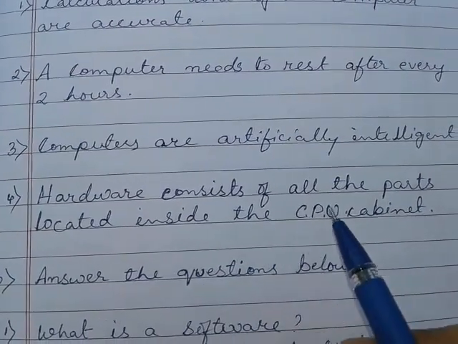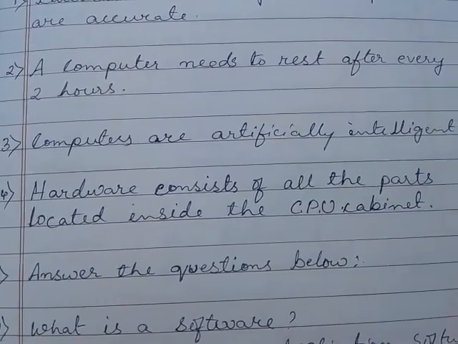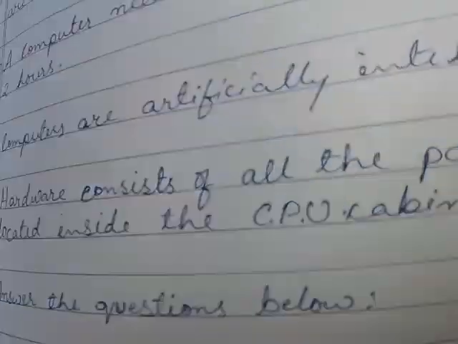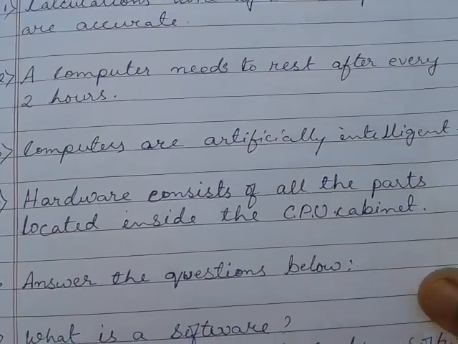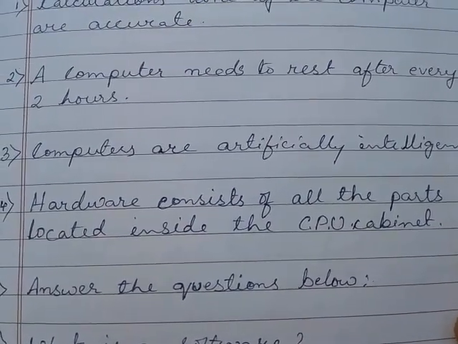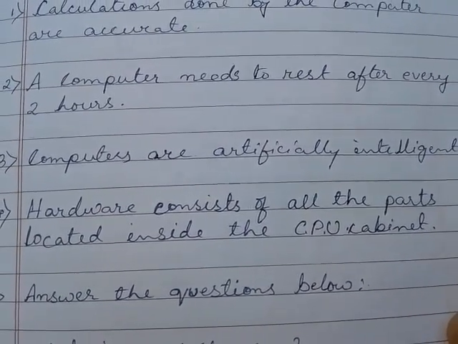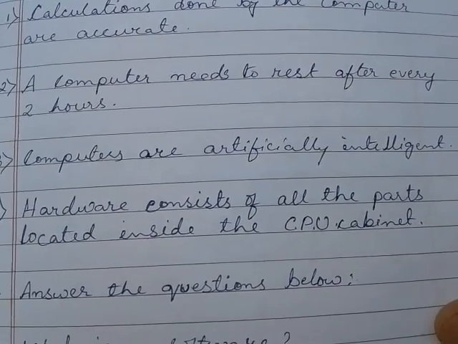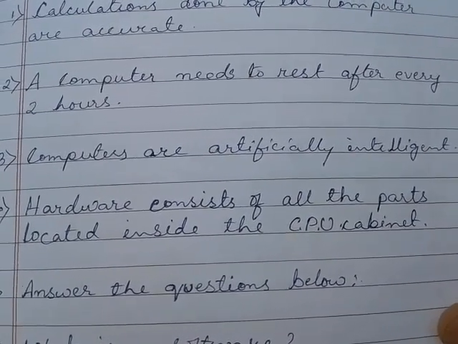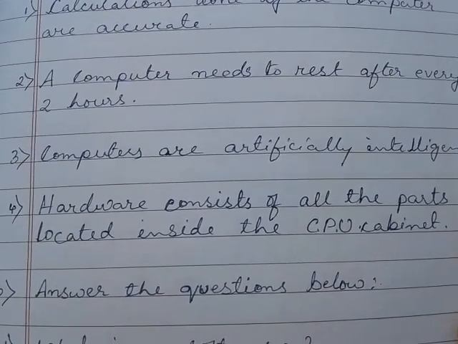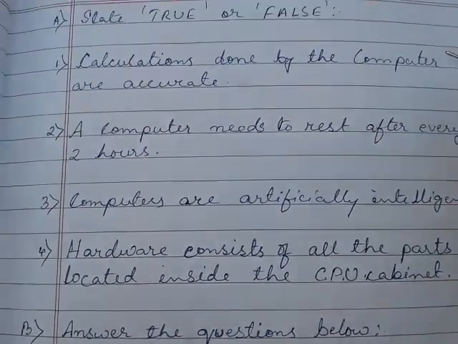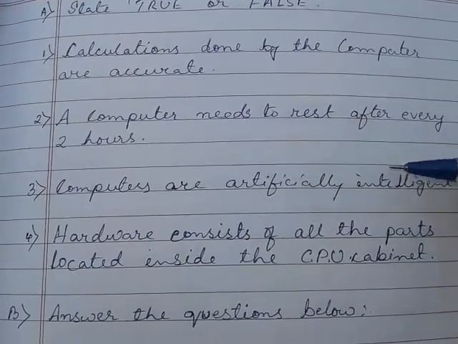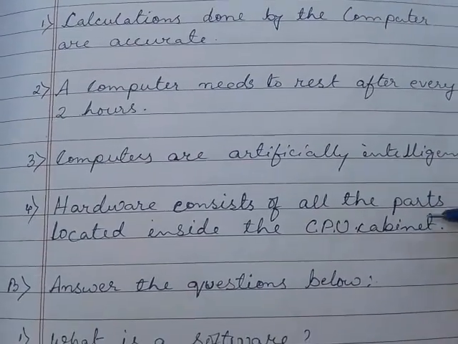Number 4, hardware consists of all the parts located inside the CPU cabinet. Yes, all the parts that are located inside the CPU cabinet consist of hardware. Though the parts are covered inside the CPU, you cannot directly touch or see the parts, but they are kept inside the CPU cabinet to protect them. If we open the cabinet, we can see and we can also touch them. So these are called the hardware parts. So this is a true statement. Number 1, true. Number 2 is false. Number 3 is true, and number 4 is again a true statement.